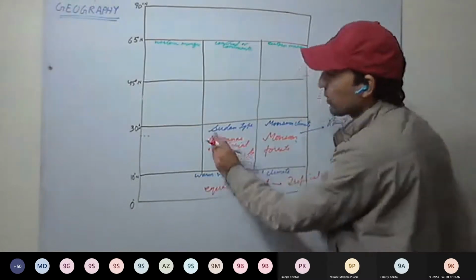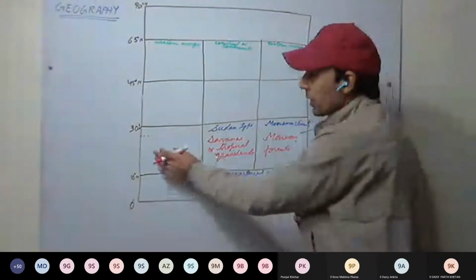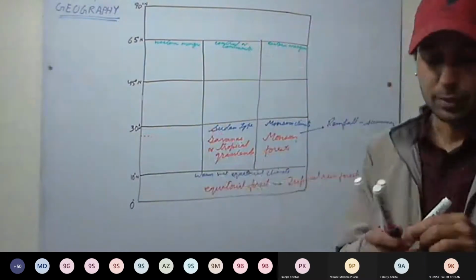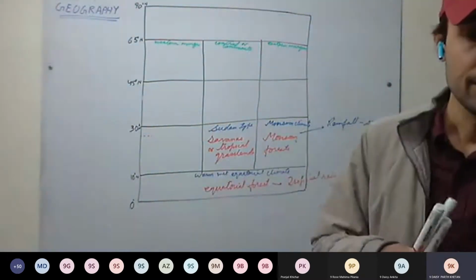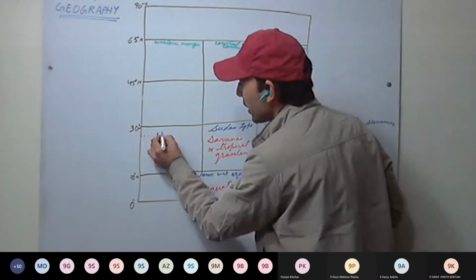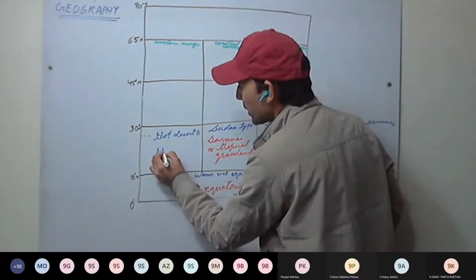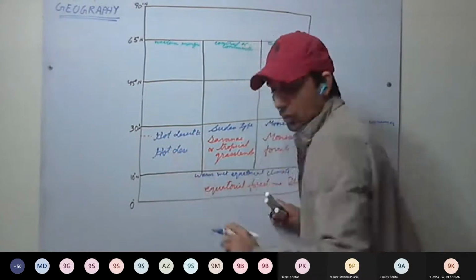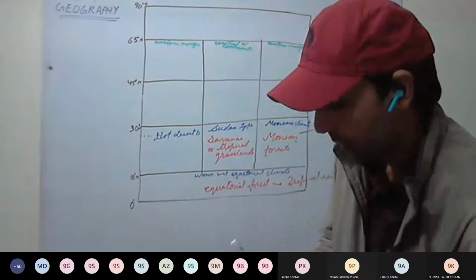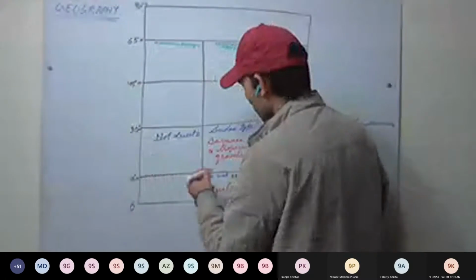Grasslands. Now as we move on the western coast, what do we have here? Deserts. On the western coast around these degrees, we have the deserts. So what kind of climate will be there? It will be hot deserts, or desert type of climate. Here we'll be having hot desert type. We have tropical deserts, hot deserts. And what kind of vegetation will be here? Shrubs, cacti, those will be there.